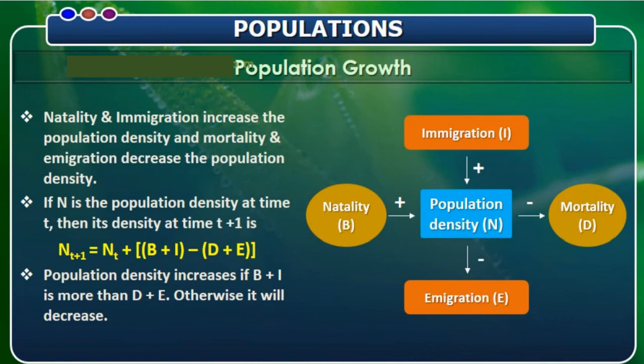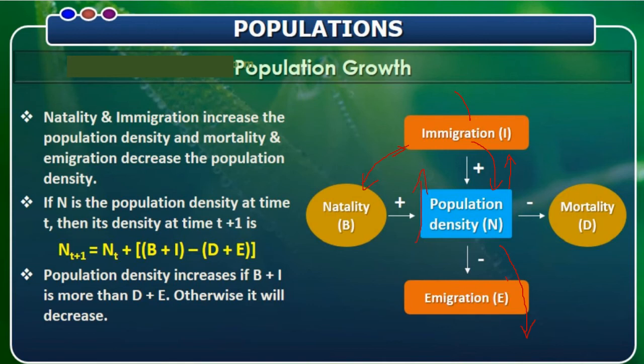So here, what do we mean by immigration? It means the population when it is added. See, if people come inside a population habitat, the population increases. Then migration means if the people or individuals go out of the habitat, the population decreases. So here we are trying to tell you the birth rate plus immigration. If these two are added, the population density increases.